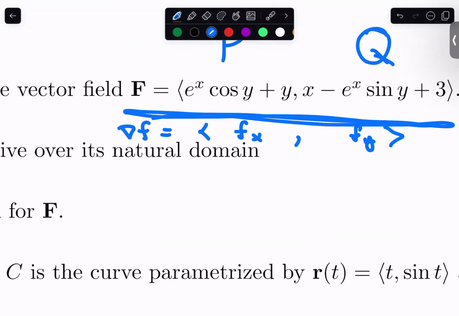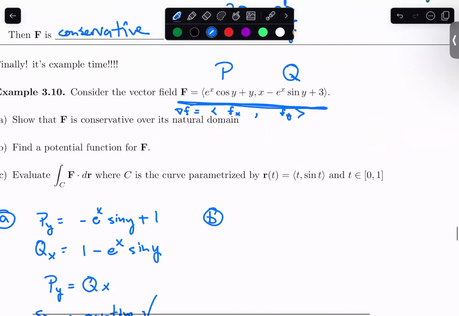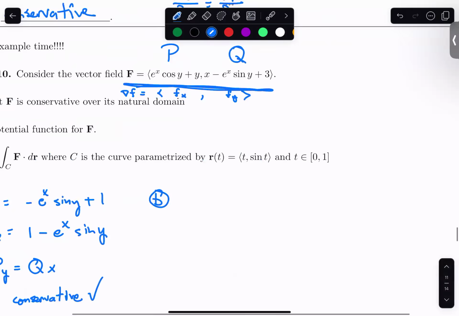So my thought process is I'm going to take the first component here, which should be f sub x, and then I'm going to try to undo my derivative with respect to x, aka I'm going to be doing an integral, an antiderivative. So let's go ahead and start this up. Here we go.